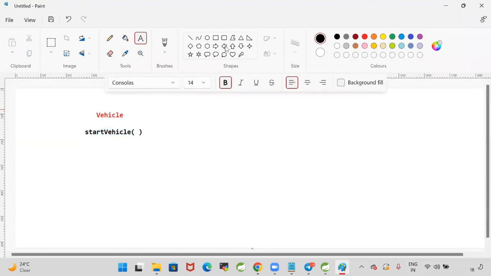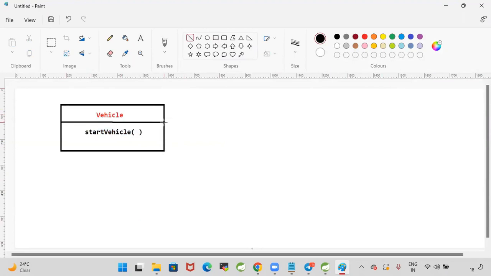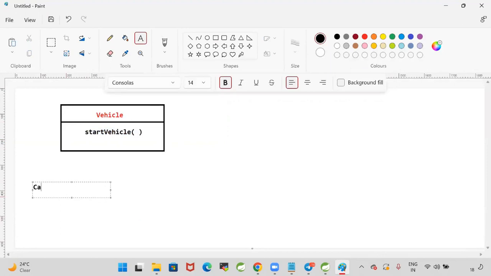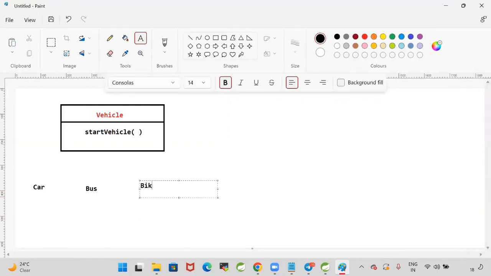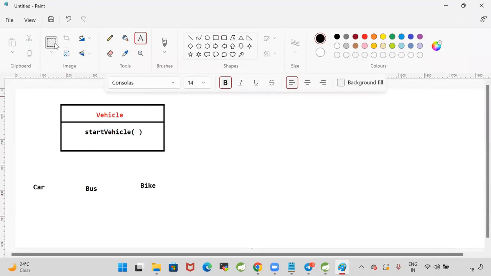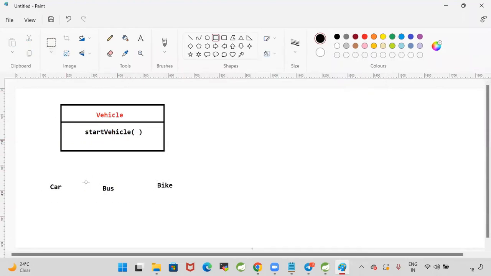For this interface, there is an implementation class, car, similarly bus and bike. So there are three implementation classes available for the vehicle interface. Car is available and bus is available and bike is available. All these are vehicles only. Car is a vehicle, bus is a vehicle, bike is also a vehicle. These classes are implementing that interface.